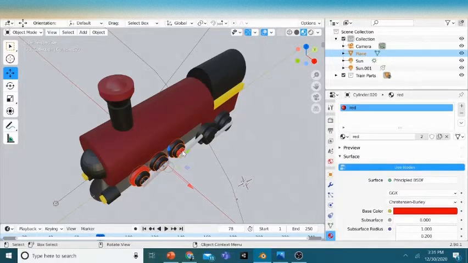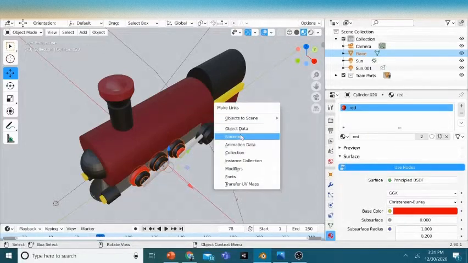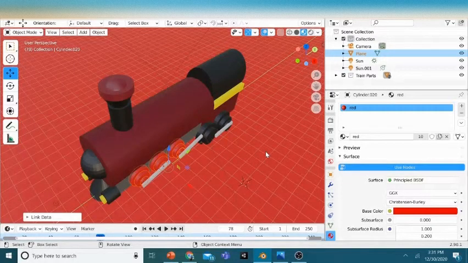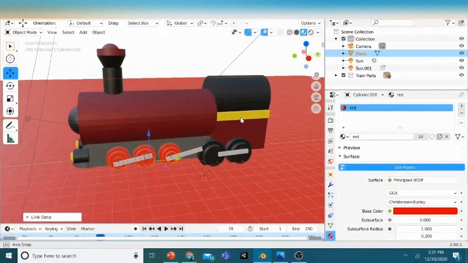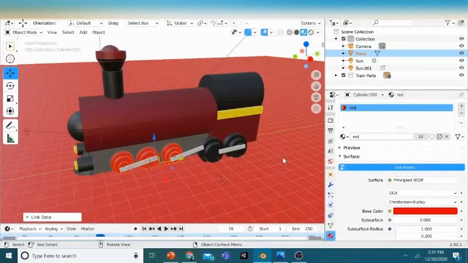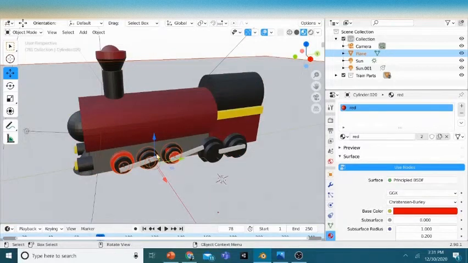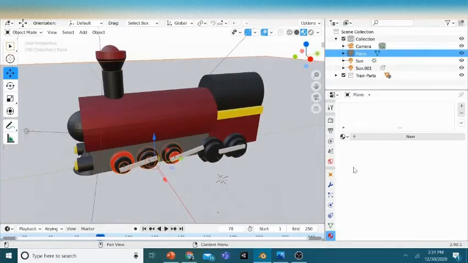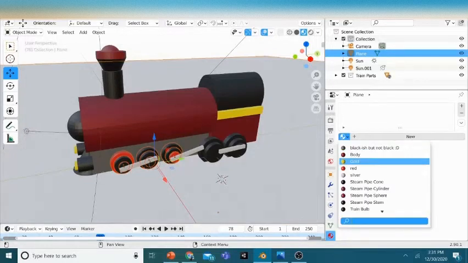You might only see one change. So what you want to do, keep the cursor not on the panel, just on the viewport. Control L, that's going to link all the material, and click materials. And here you might have seen, why did even the floor go red? Because mistakenly I had chosen the floor too. So if I had not chosen the floor, it would have just gone red.